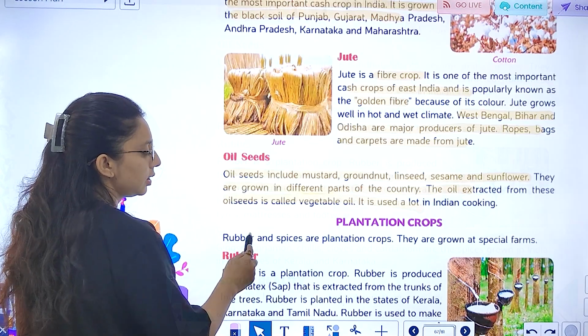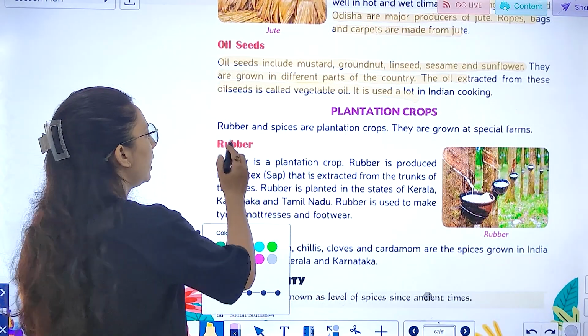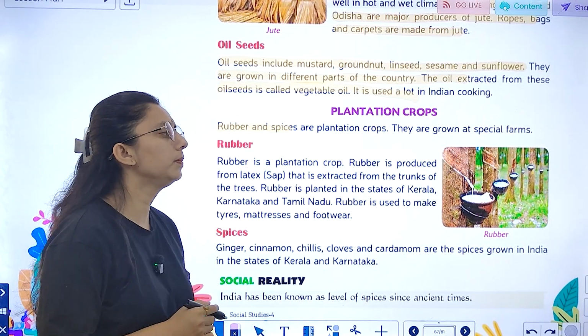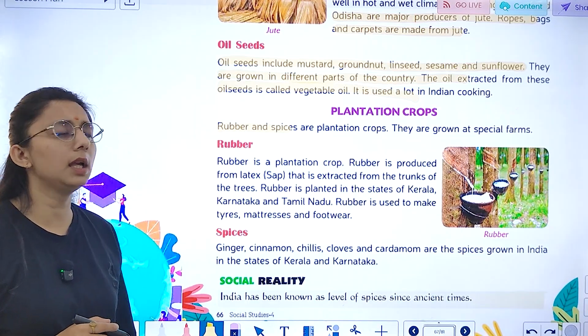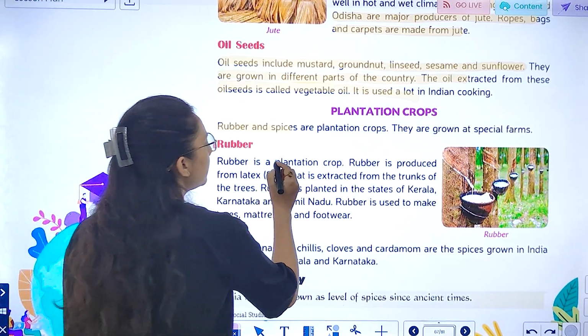Next we have plantation crops. So let's talk about plantation. Like we have rubber and spices. These are the plantation crops. They are grown in special farms. आपको कहाँ देखने को मिलेंगे? Special farms. Rubber, it's a plantation crop.